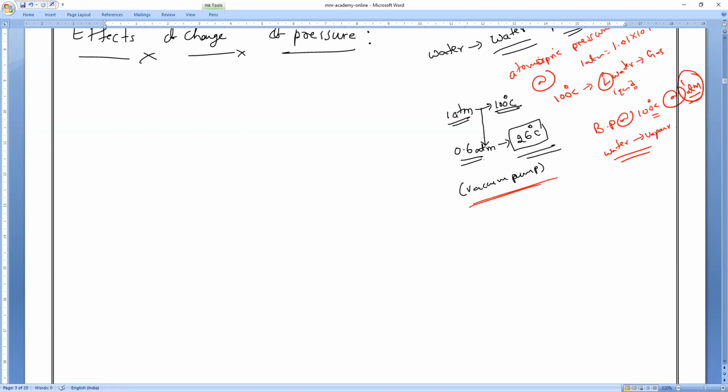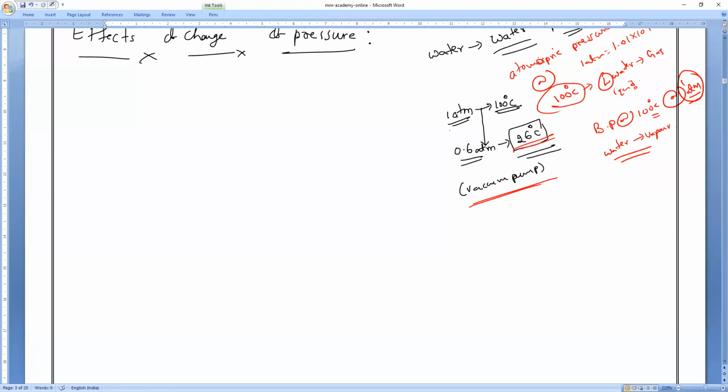But let us see. Sir, one doubt: why are we decreasing the atmospheric pressure? Just as I'm saying, suppose you don't have a temperature of 100 degrees Celsius but still want water vapor, then you reduce the pressure in that particular area, so that at a low temperature itself, water will evaporate into gaseous state. That's all. It is not necessary that every time you have to heat only. Do you understand?